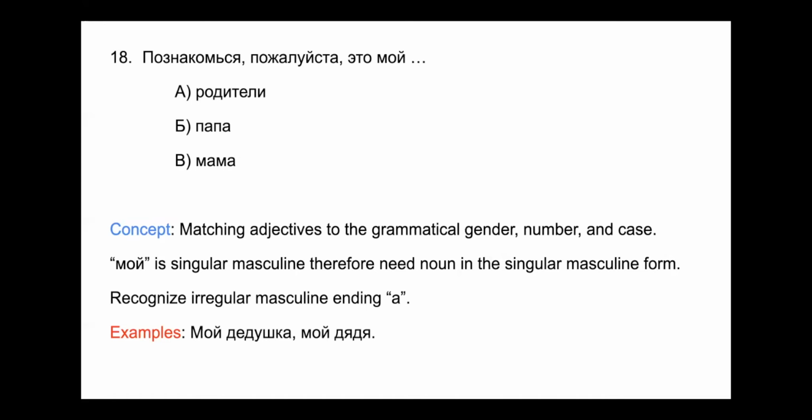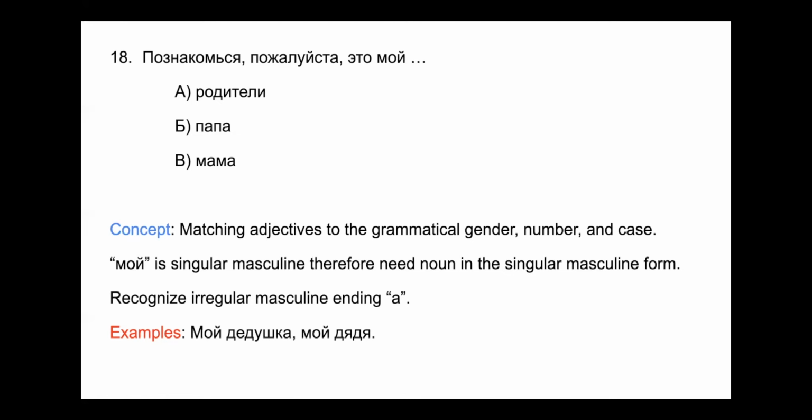And so we know the answer cannot be a, родители. We go down to where, мама. Мама is singular feminine, and we see it has an a ending, right? And so мой would have to be моя to match with мама. Моя мама. So the answer can't be where.